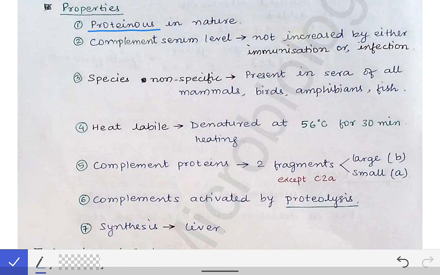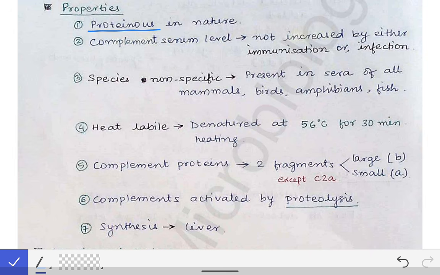Then the second property is that the complement protein's serum level does not change by any infection or any vaccination. It is not like the antibodies levels, like the antibodies level change after vaccination or after certain kinds of infections, but the complement protein level does not change even after any vaccination or the infection. Their serum level remains constant. That is the very important property of the complement proteins.